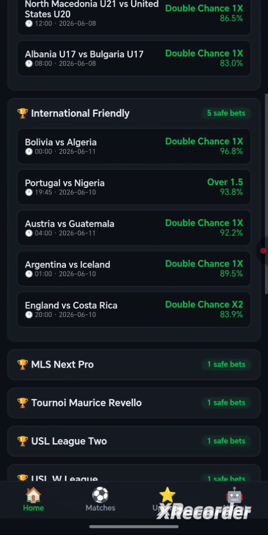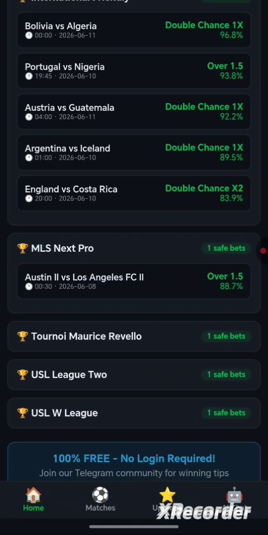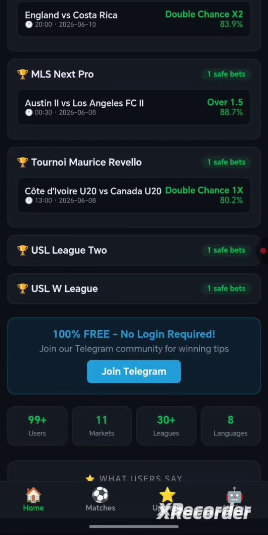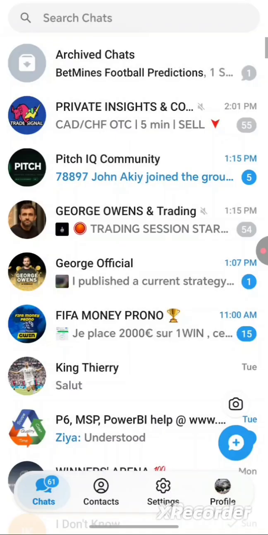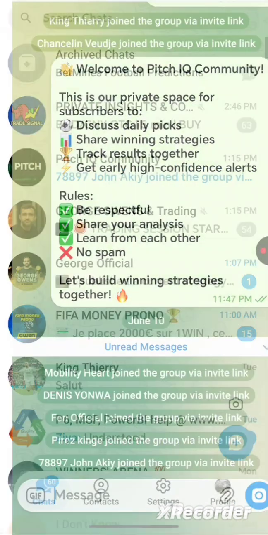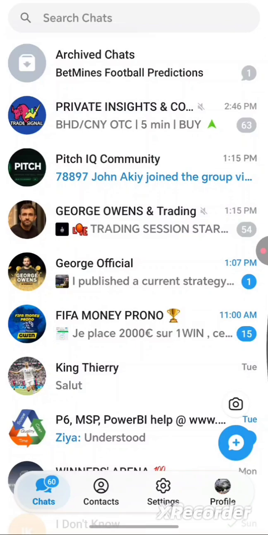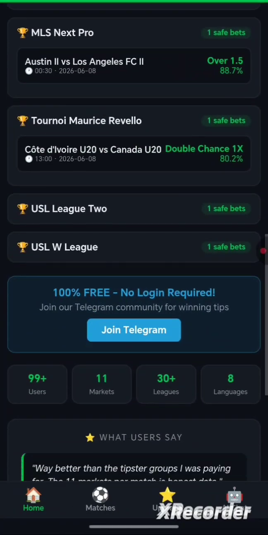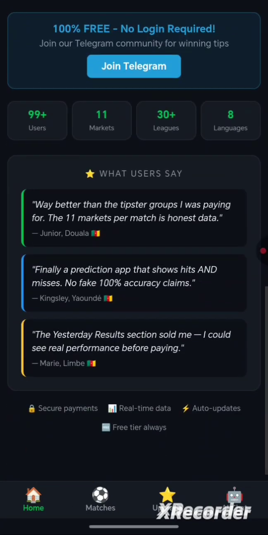These are matches. These matches are all free. You understand? This is my Telegram group. If you want to join it, I advise you join, because when you join, it takes you straight to the Telegram, and there are so many people already joined. There you receive your welcome and everything that is required for a new person. You enjoy all the facilities.